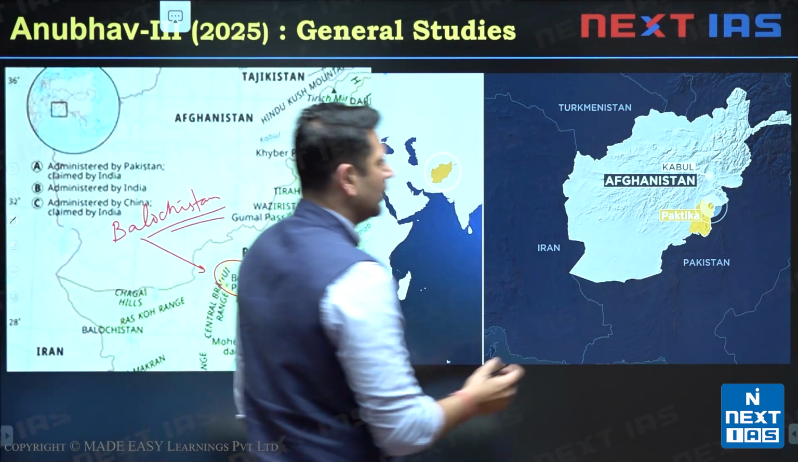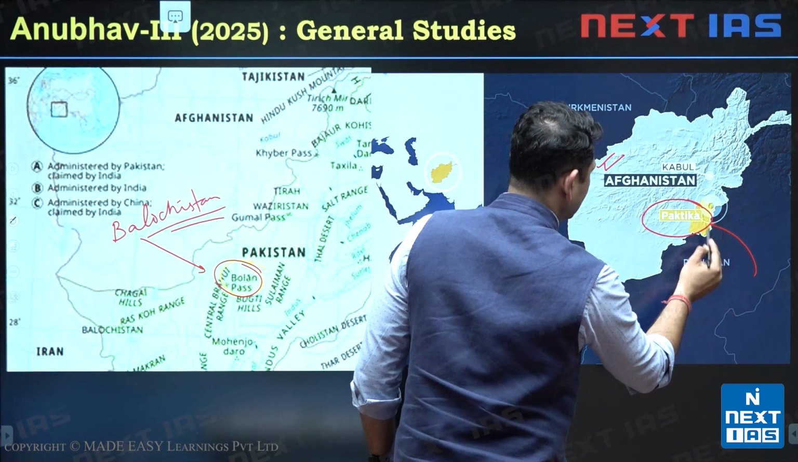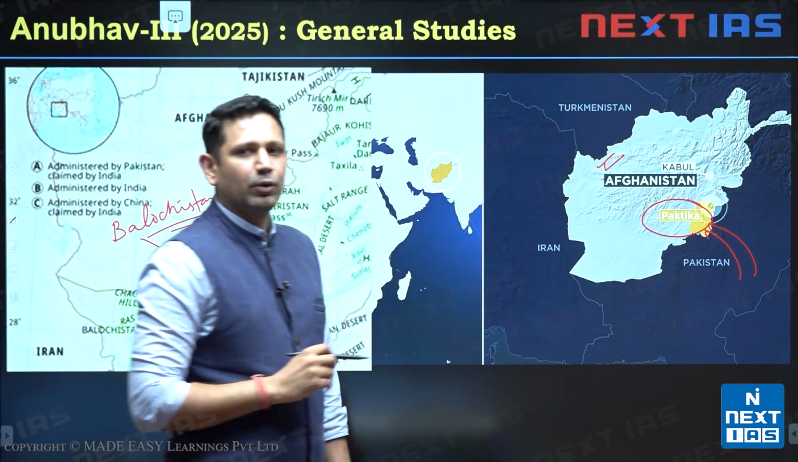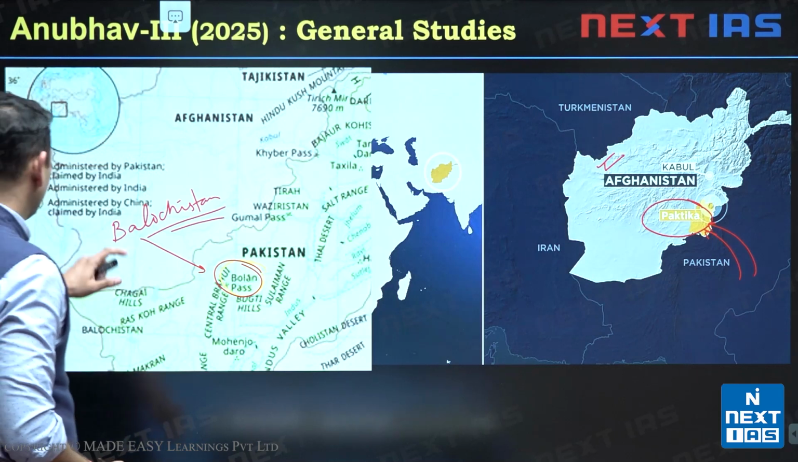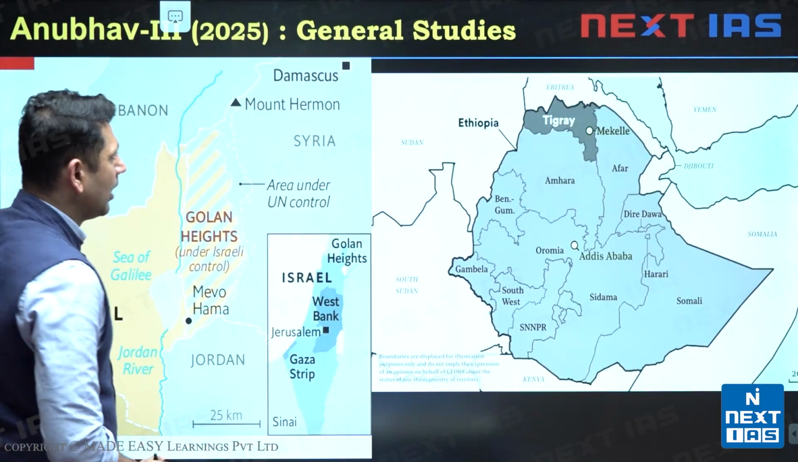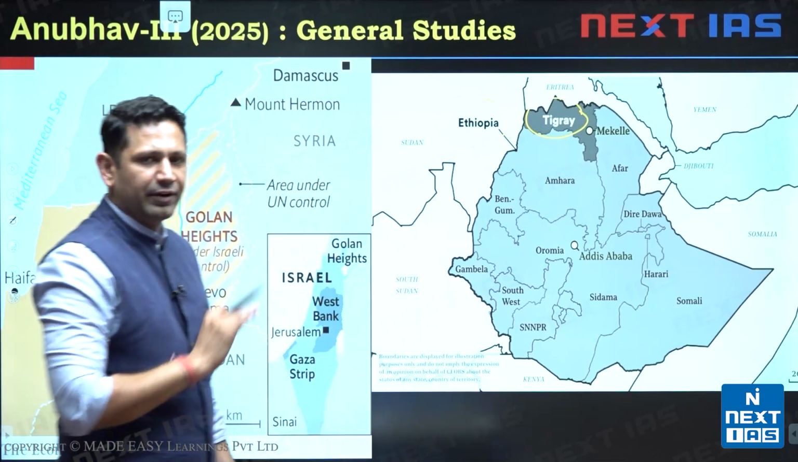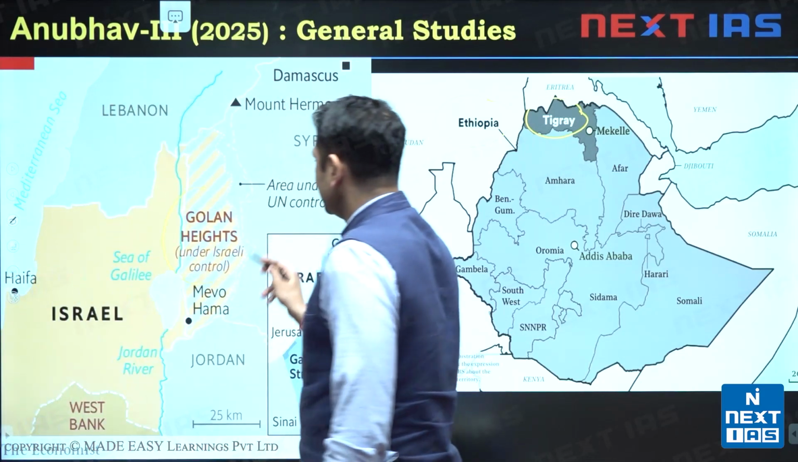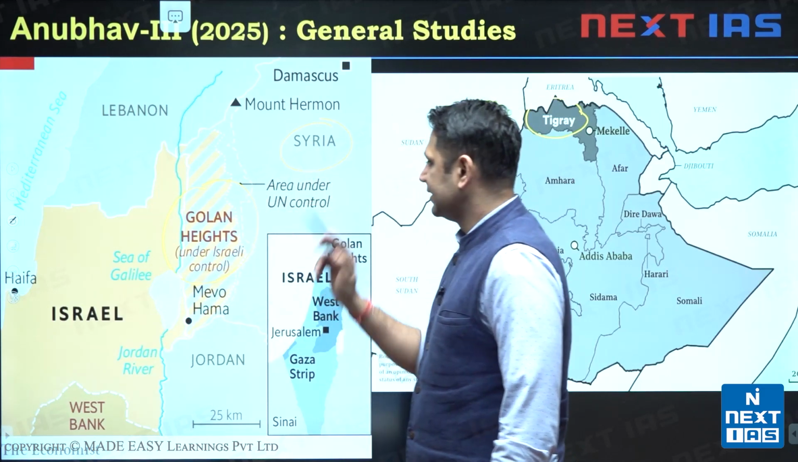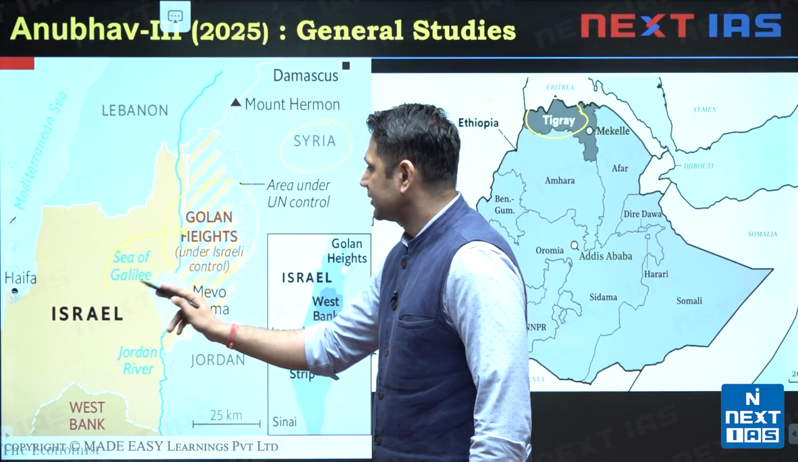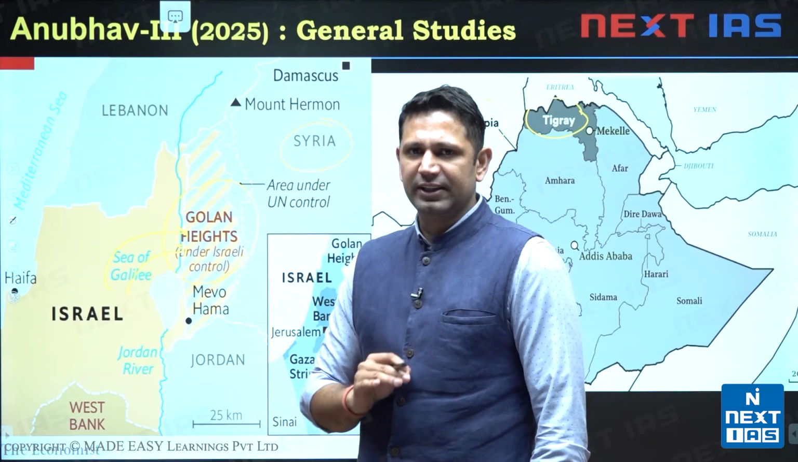Now second is Paktika. This Paktika province is in Afghanistan and Pakistan has recently attacked this Paktika province and India condemned it also. The next one we have is Tigray. So Tigray is in Ethiopia, it is in Africa. And the Golan Heights region is in Syria, between Israel and Syria, and Israel has again started attacking this Golan Heights region. So these were in the news.